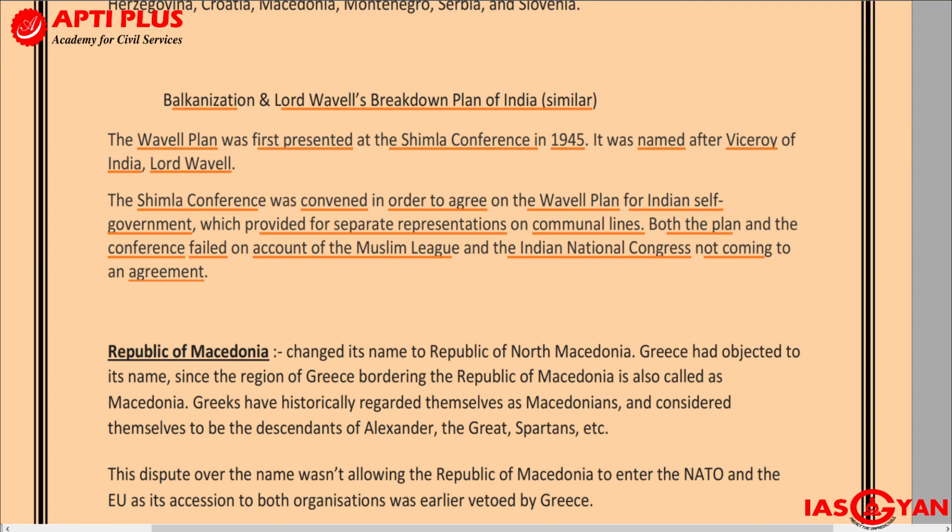But just why I mentioned this is because we were talking about balkanization, as to how a large state gets divided into several smaller component states which are usually hostile and don't cooperate with one another. Similarly, we get to see that what used to be India at one point of time got broken down into Pakistan, India, and Bangladesh eventually.